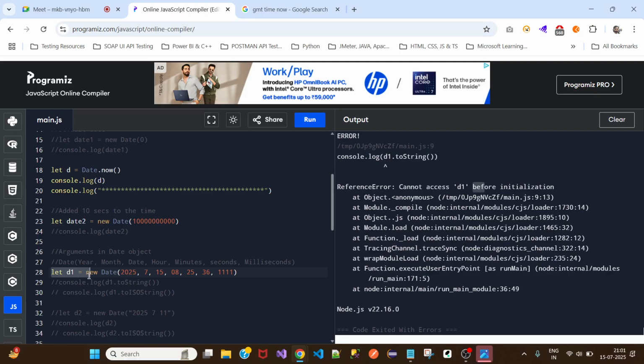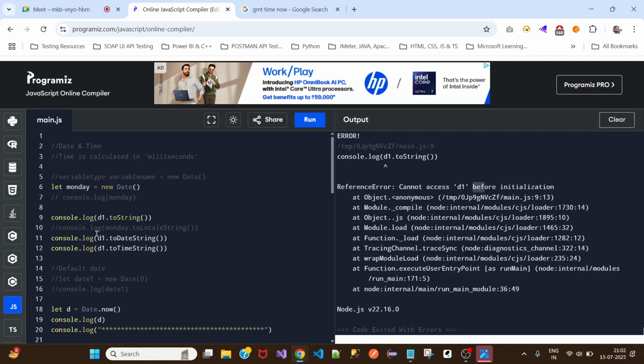Because we have created the D1 variable and we are calling it. We are already declaring D1, and here we mentioned let, Monday, right? That's right.